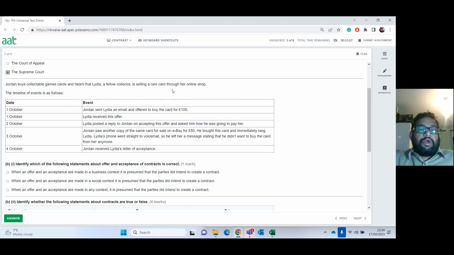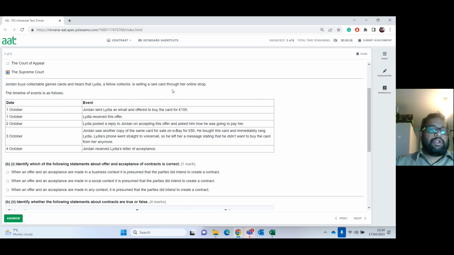3rd of October, Jordan saw another copy of the same card online on eBay for £50. He bought this card immediately, then rang Lydia. Lydia's phone went straight to voicemail, so he left a message stating he didn't want to buy the card from her anymore. Then on 4th of October, Jordan received Lydia's letter of acceptance. So here Lydia is saying, oh, I'll send a letter to you saying I accepted the offer.